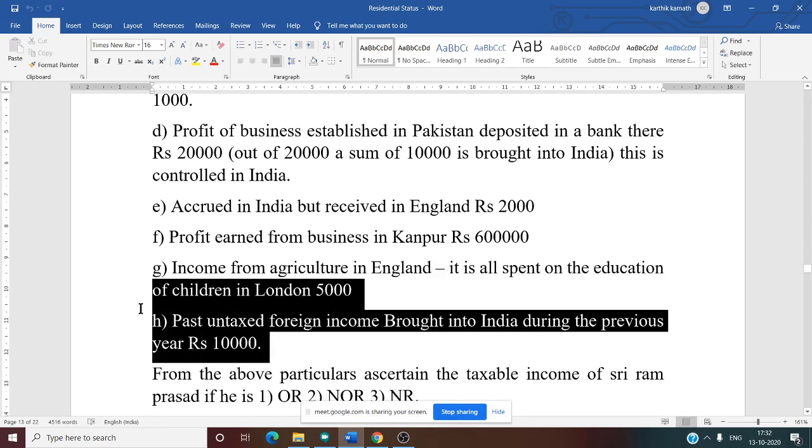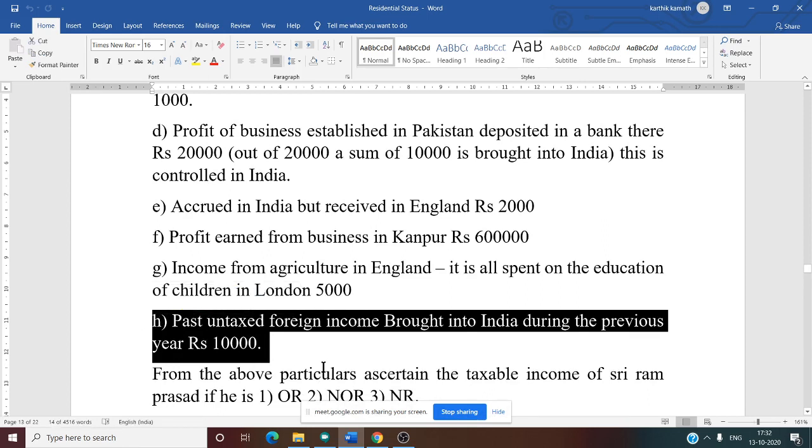Past untaxed foreign income brought to India during the previous year, 10,000. In this case, untaxed income. Fifth condition. What is the fifth condition?